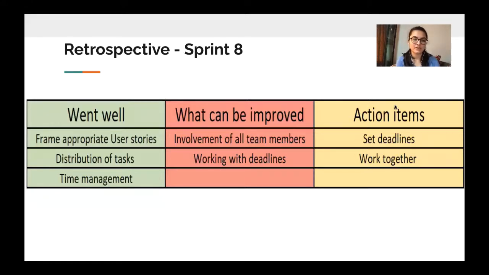So we have our retrospective for sprint 8. What went well was we were able to frame appropriate user stories. We were able to distribute the tasks evenly. Our time management and scheduling of meetings was all on point. What we can improve was the involvement of all team members at the same time. Second is working with deadlines. The action items which we plan to implement in our future projects are setting of deadlines and working in a team.